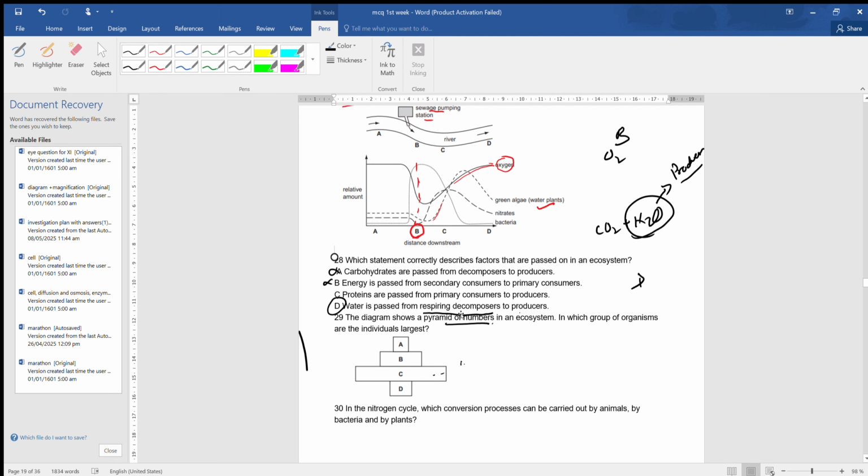Water is passed from respiring decomposer to producer, because we know that when the decomposer respires, it releases carbon dioxide and water, and the producer will then absorb water from the soil. Therefore, D is the correct answer.